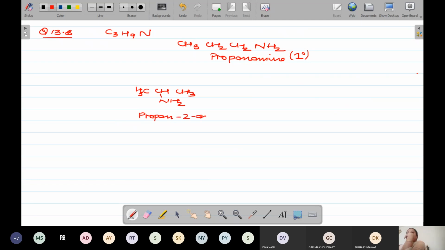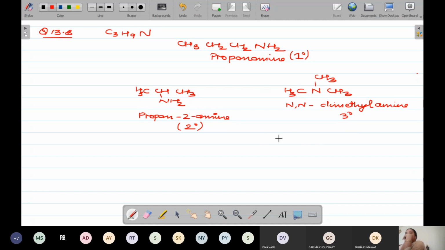Propane-2-amine, second degree. Then another possibility: CH3 N CH3 and CH3. So it will be N,N-dimethylamine. It will be a tertiary amine.